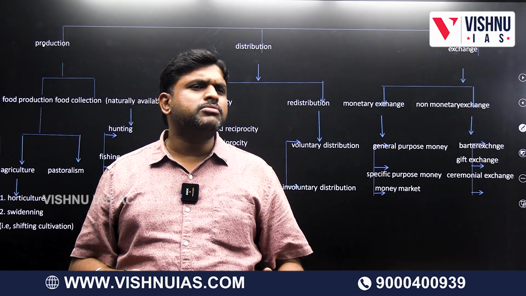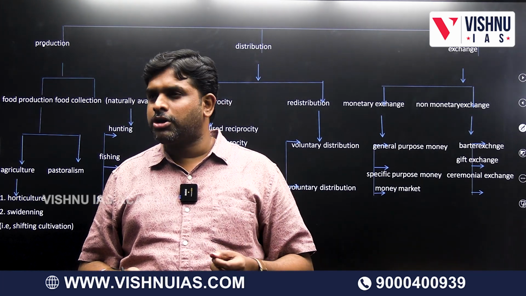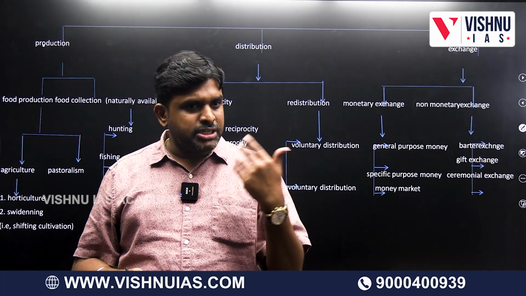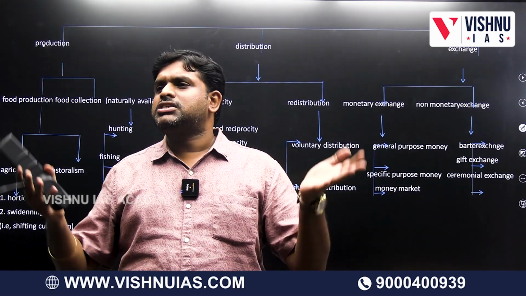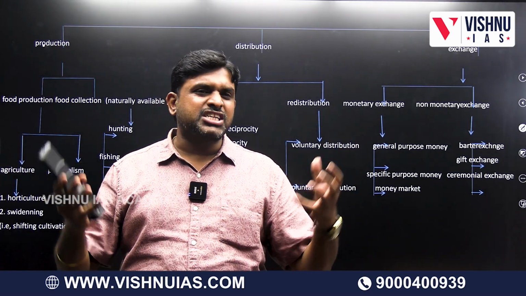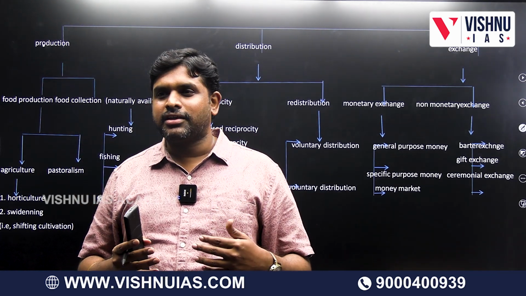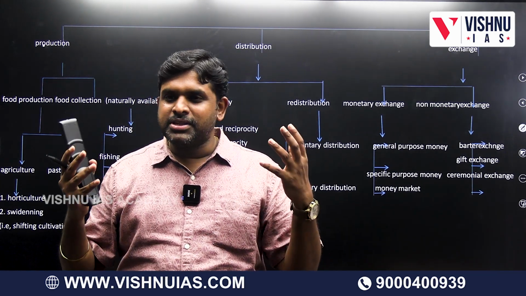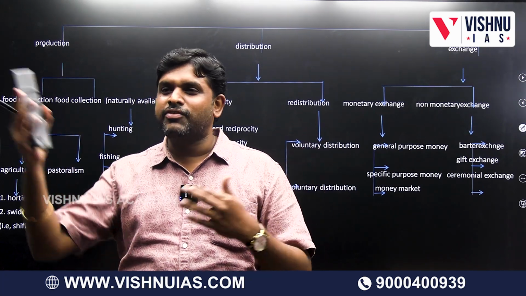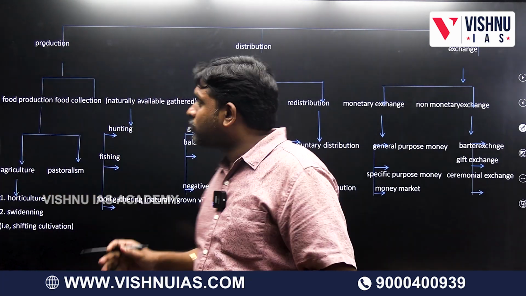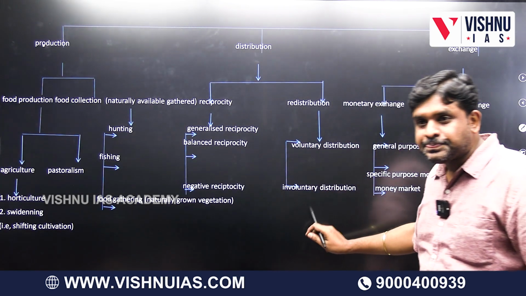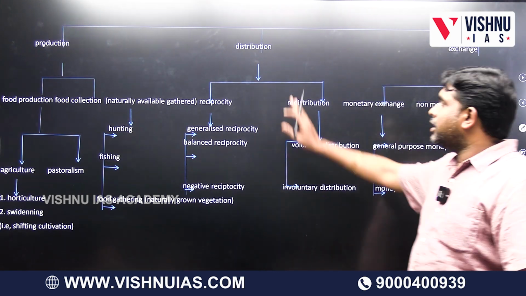A lot of firms, a lot of organizations got closed because of GST. But as a subject we study that GST is streamlining, there is no cascading effect, there is only one uniform tax system. So a uniformity has been there, it is business friendly, business friendly for government. That type of redistribution is called involuntary redistribution.